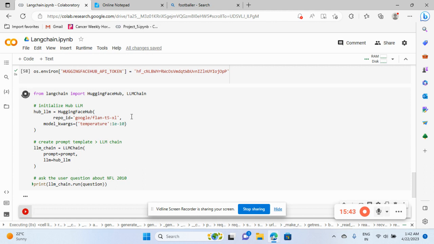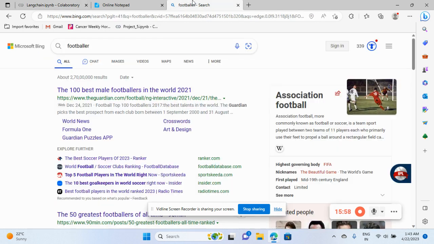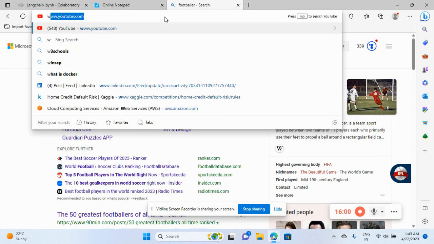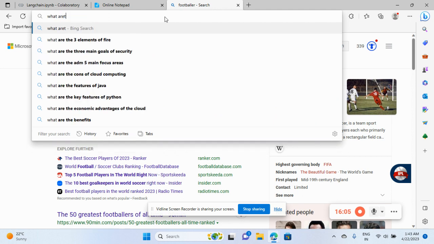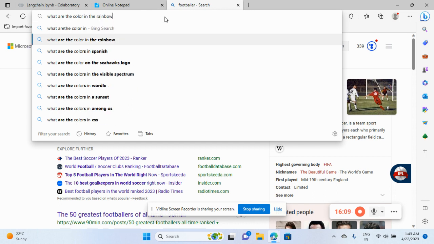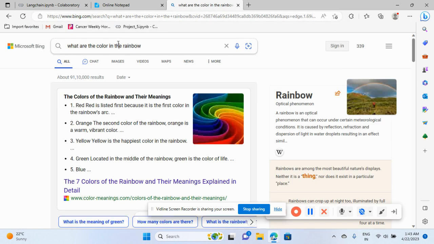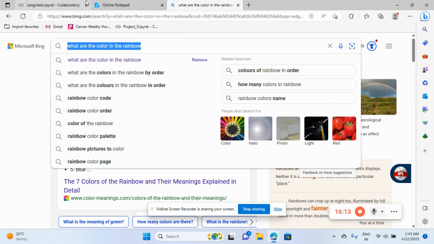I can pause the video, and when it appears, I'll continue, because it is taking more time to execute actually. So, what are the colors in the rainbow? I'll just copy this question from here.